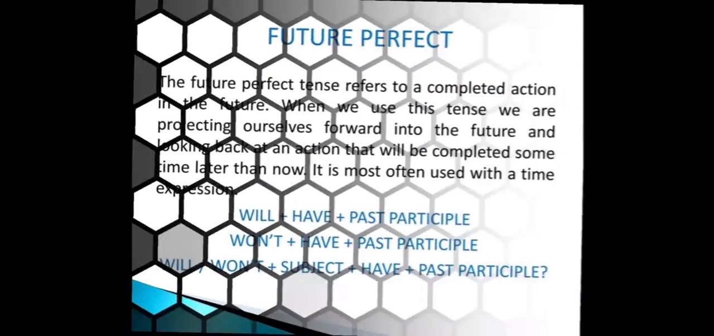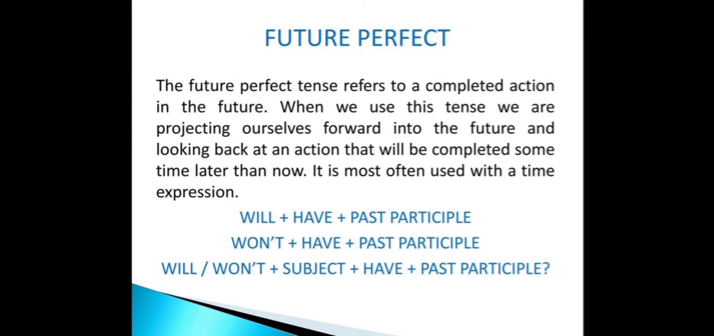Let us introduce you first to future perfect tense. The future perfect tense refers to a completed action in the future. When we use this tense, we are projecting ourselves forward into the future and looking back at an action that will be completed sometime later than now. It is most often used with a time expression.